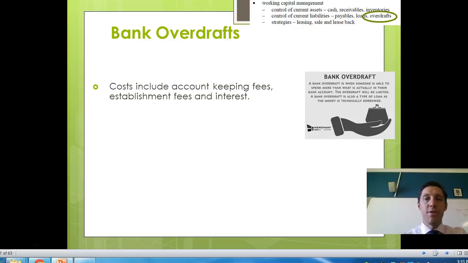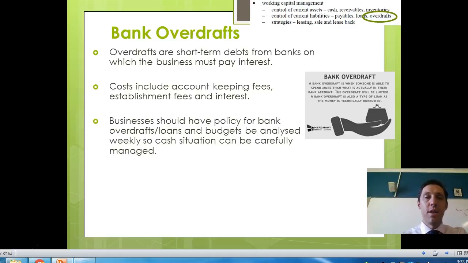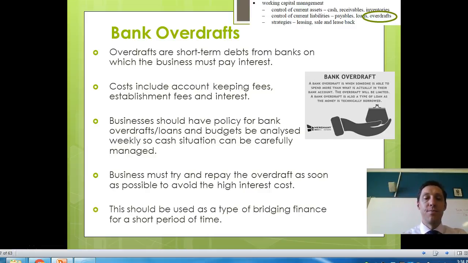With a bank overdraft, in terms of current liabilities, there are costs. There's a higher rate of interest. There might be account keeping fees, so a monthly fee, for example, on that overdraft. And the business really should have a policy about how and when an overdraft is appropriate, and also how long they're going to take to generally pay back an overdraft if they do take one out. The business should attempt to pay that overdraft back as quickly as possible, because it does attract a higher rate of interest, and the business doesn't want to be paying any more interest than it really needs to.